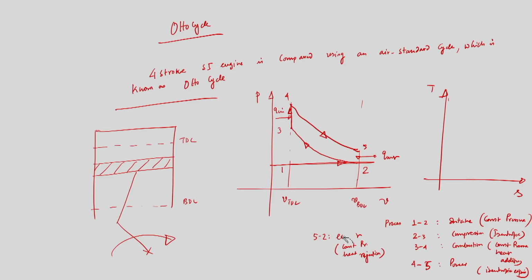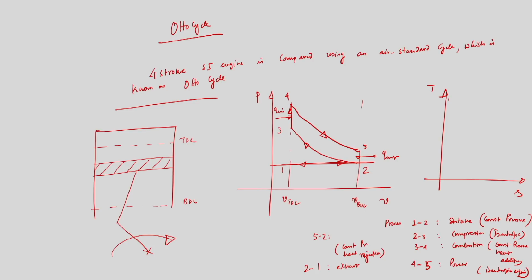not exhaust, this is constant pressure heat rejection, because before the piston comes to BDC, we open the exhaust valve, and some portion of the combustion product goes out. So this is constant pressure heat rejection. Now process 2 to 1 is exhaust, where the piston will come from BDC to TDC and volume will decrease. This process 2 to 1 is exhaust, so this is again a constant pressure process.